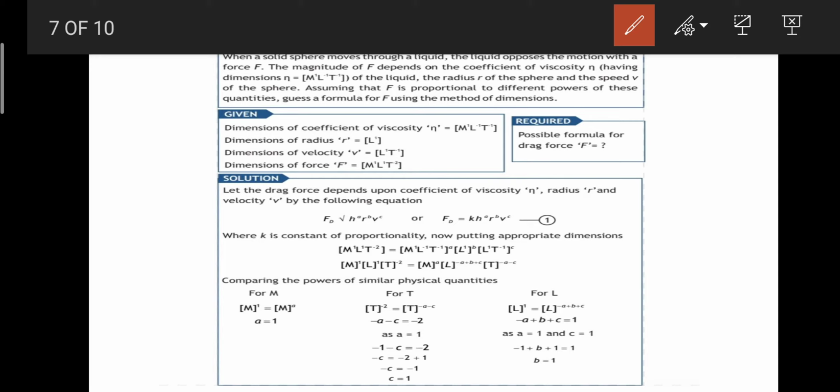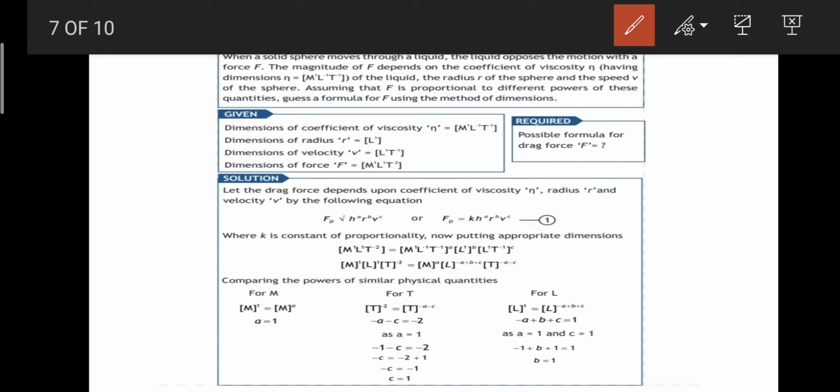For example, here there is a solid sphere which is moving through a liquid, and the liquid opposes the motion with a force F, and the magnitude of force depends upon the coefficient of viscosity, that is eta, and the dimensions of eta are given, ML^-1T^-1, and the radius r of the sphere, and the velocity v, right? So assuming the force to be directly proportional to all of these quantities, we are going to find out the possible formula for drag force, right?